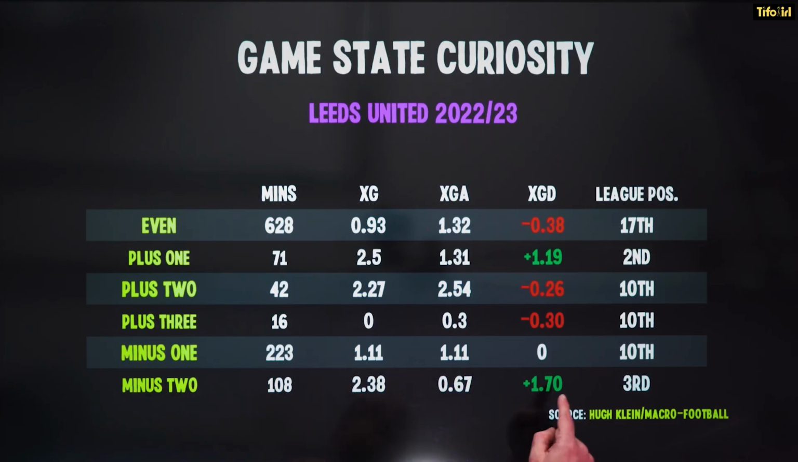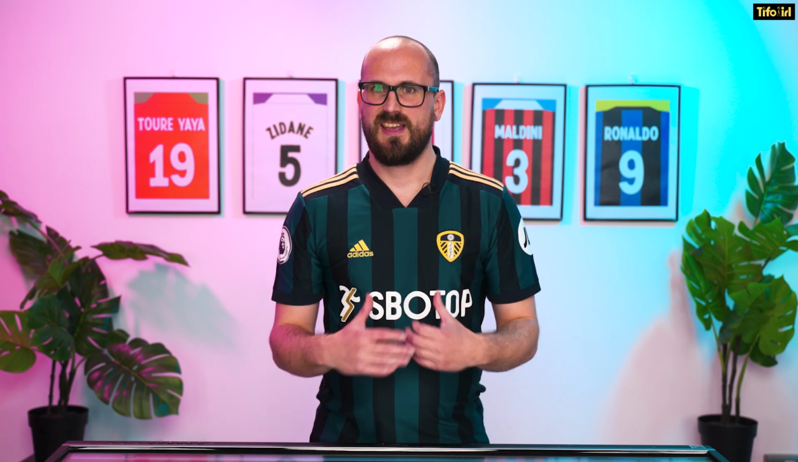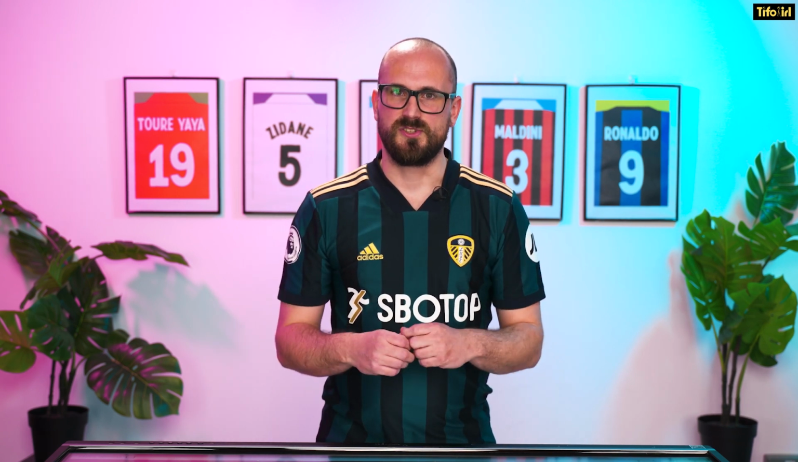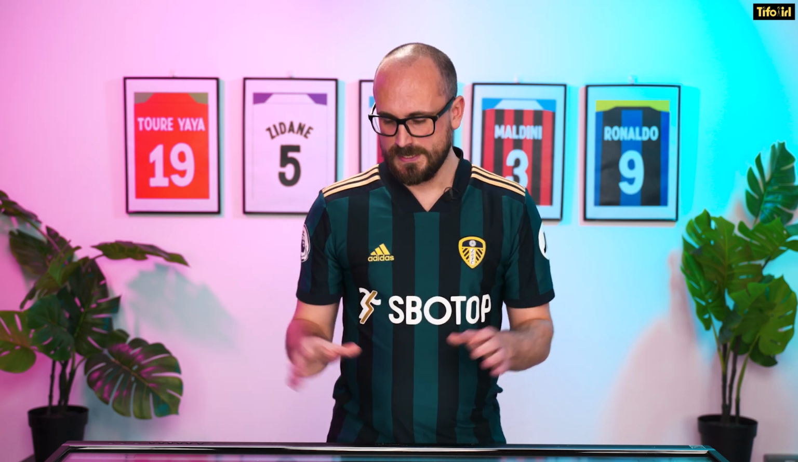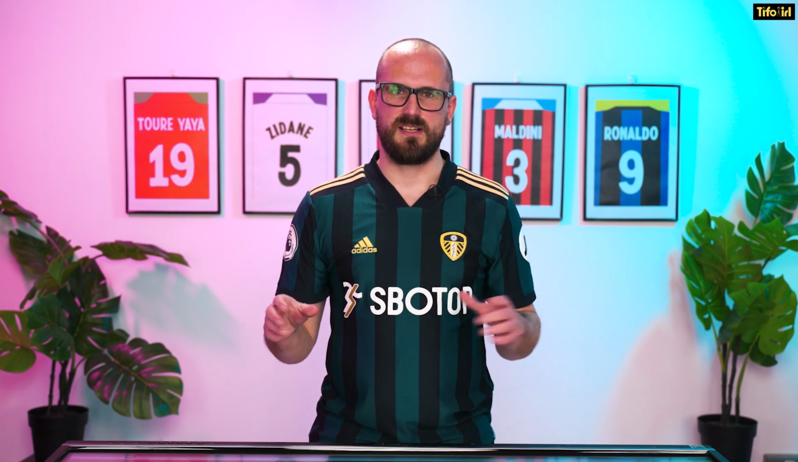And then when they're 2 goals down, this is when they're at their most dangerous. And that makes a certain degree of sense, because if you're 2 goals down, the opposition will probably sit back, look to ride out the game and give Leeds more of the possession and allow them to get forward more. But it's not just the game state that's giving a slightly different story here.